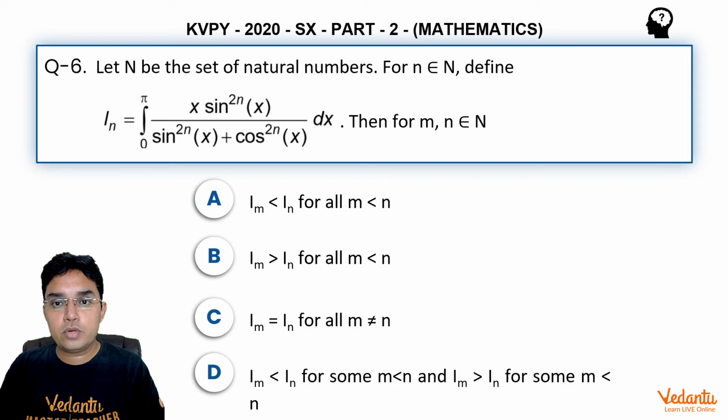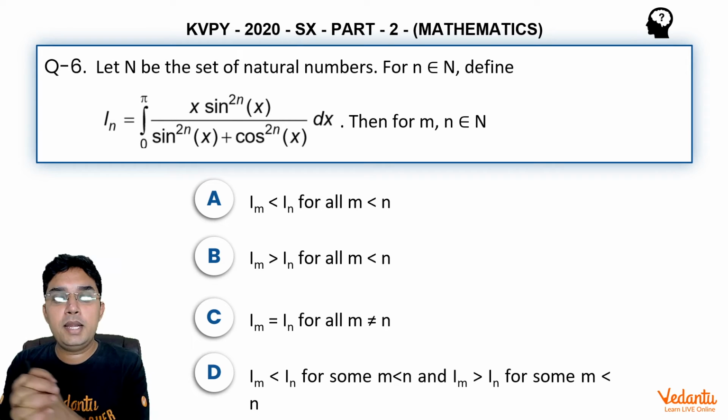For n belongs to N, define I_n equal to the integral from 0 to pi of x times sin^(2n)x upon sin^(2n)x plus cos^(2n)x dx. Then for m, n belonging to N, we are given four options in which we have to find the relation between I_m and I_n.